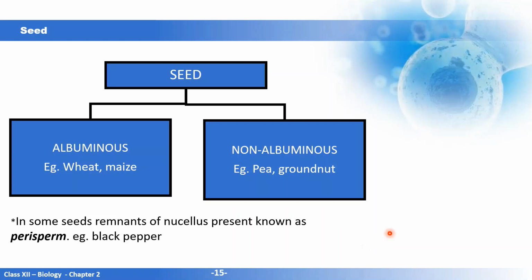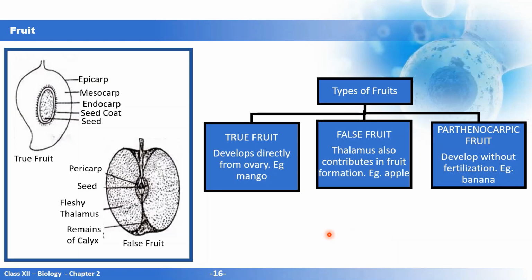Next we have the fruits. What is fruit? The ovary develops into the fruit. Now we can classify the fruits into true fruit, false fruit and parthenocarpic fruit. Now if only the ovary is directly taking part in the development of the fruit, it is known as true fruit, for example the mango.